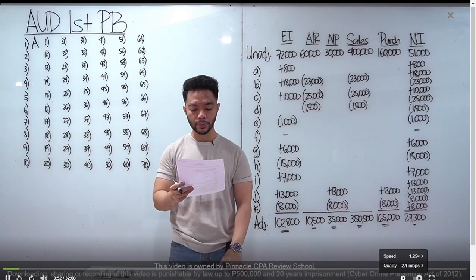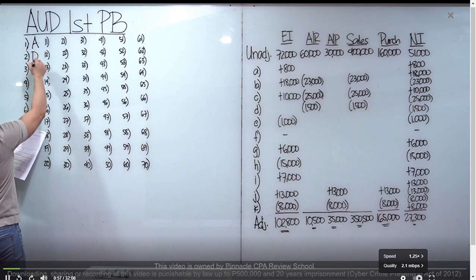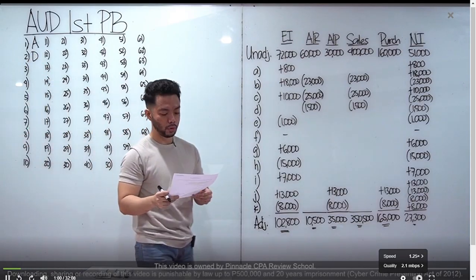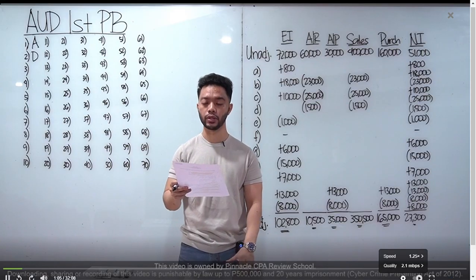Number 2, the 4 major steps in conducting an audit. Yung proper sequence, letter D, 3, 1, 4, 2. So, yung number 3 is planning. Number 1 is TOC. Number 4 is substantive testing, and number 2 is yung auditor's report.